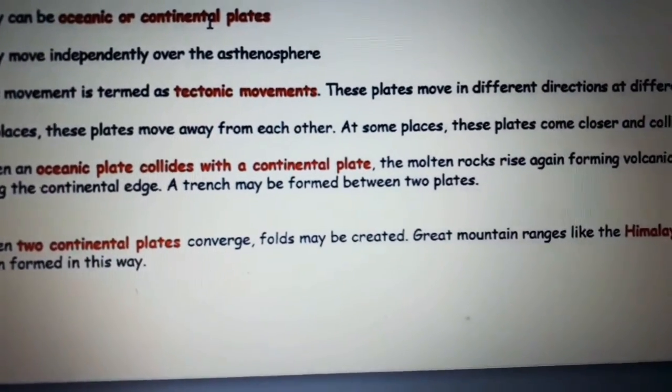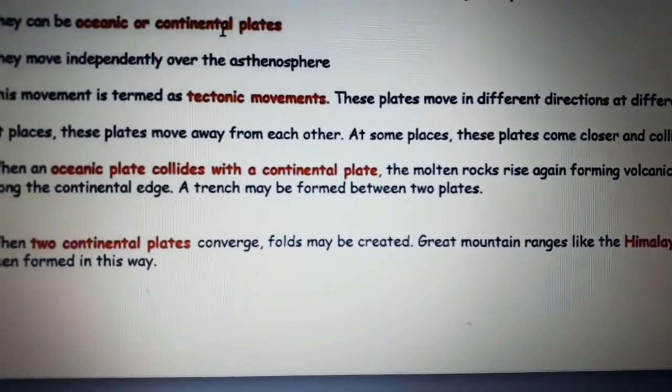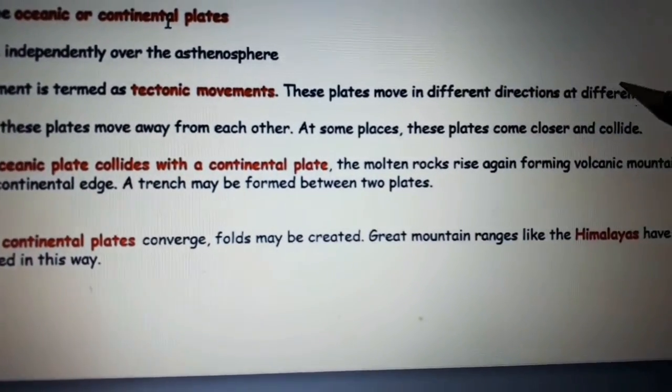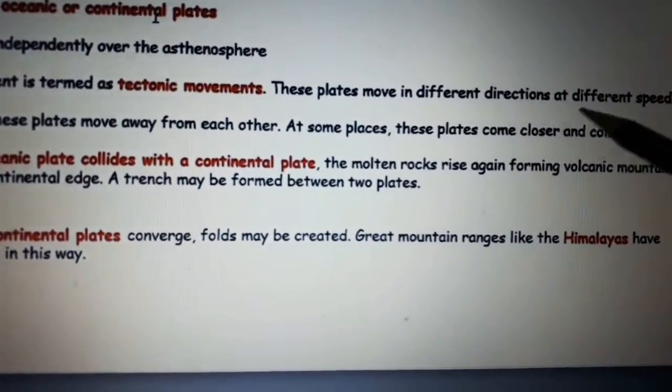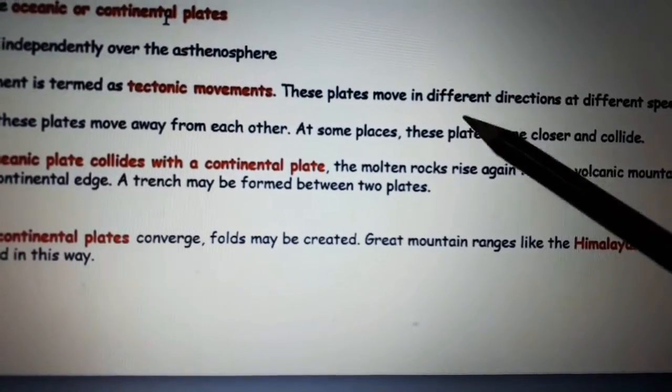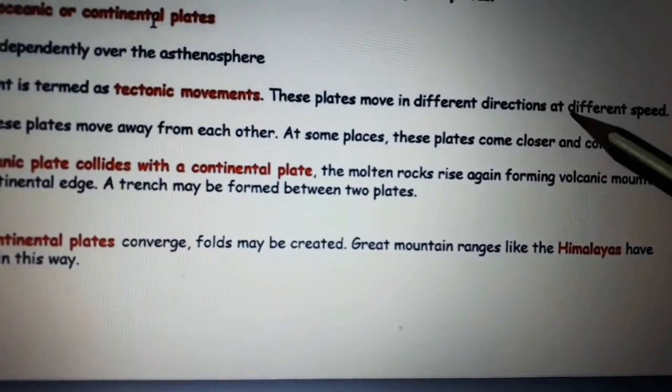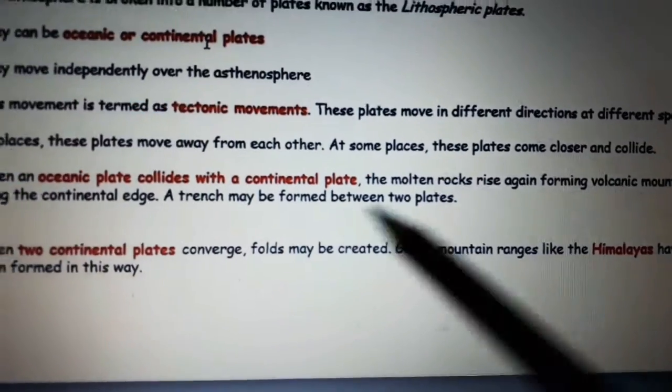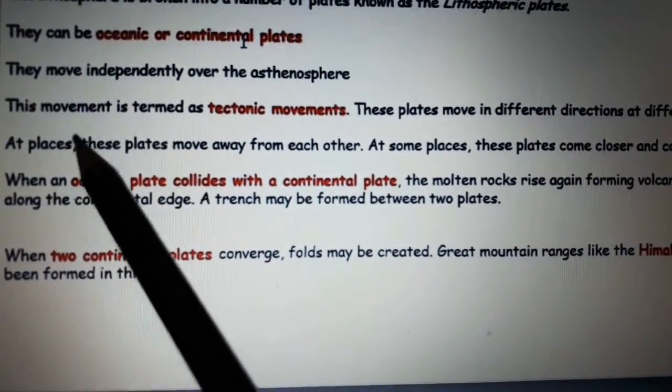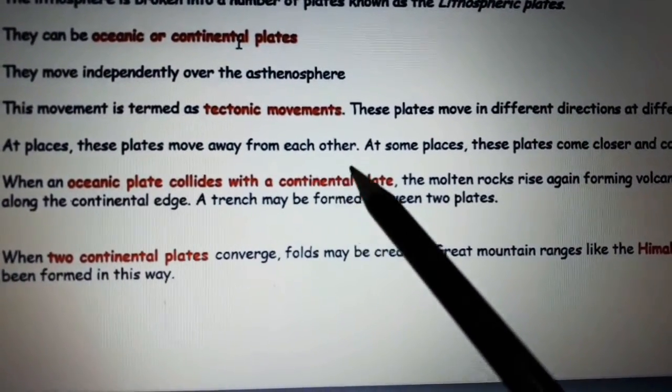These plates move in different directions and at different speeds. At some places, the plates move away from each other.